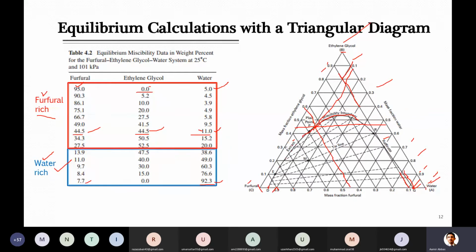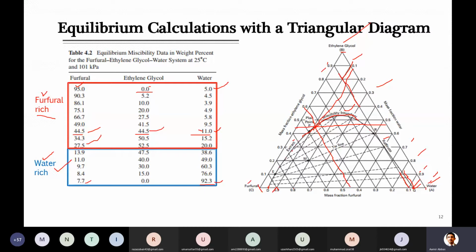You know that extract is that phase which is rich in solvent. If you keep looking at the table, wherever solvent is more in amount compared to water at any point, that is for the extract side. So this side is indicative of where solvent is usually high in amount. That is the extract side, and the other is the raffinate side. And this curve is called the miscibility boundary, or the binodal curve, they also call it.